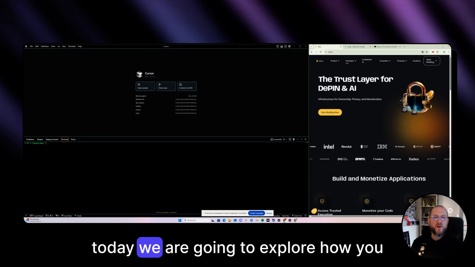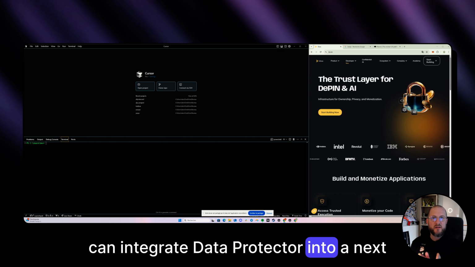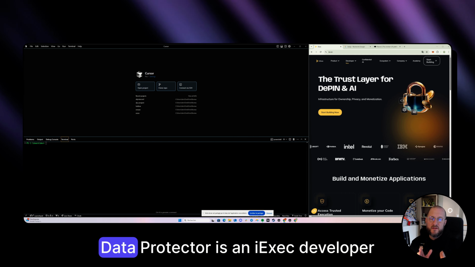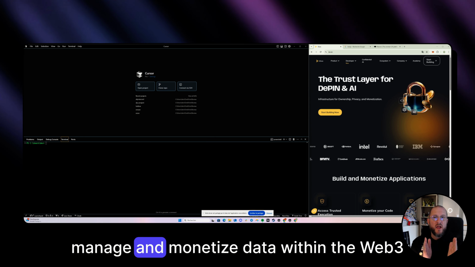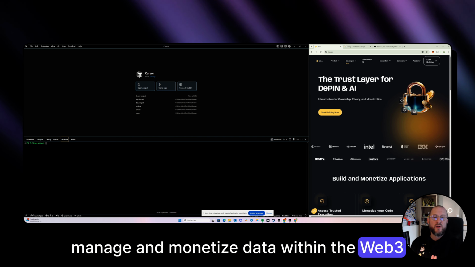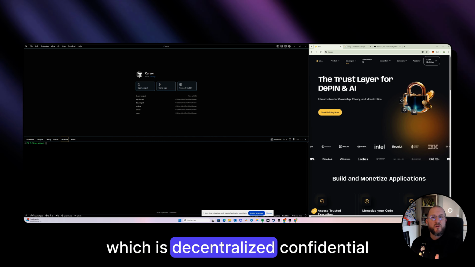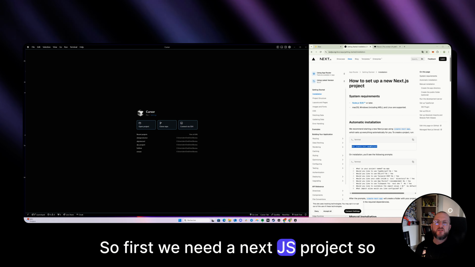GM guys, today we are going to explore how you can integrate Dataprotector into a Next.js project. So a quick reminder, Dataprotector is an iExec developer tool that enables users to protect, manage, and monetize data within the Web3 ecosystem. And it leverages iExec technology, which is decentralized confidential computing. Let's dive in. So first we need a Next.js project.